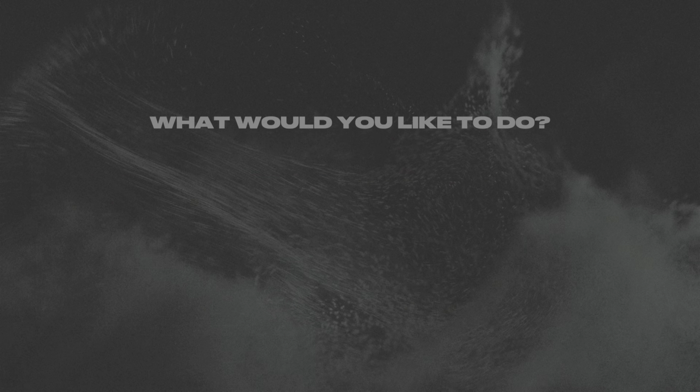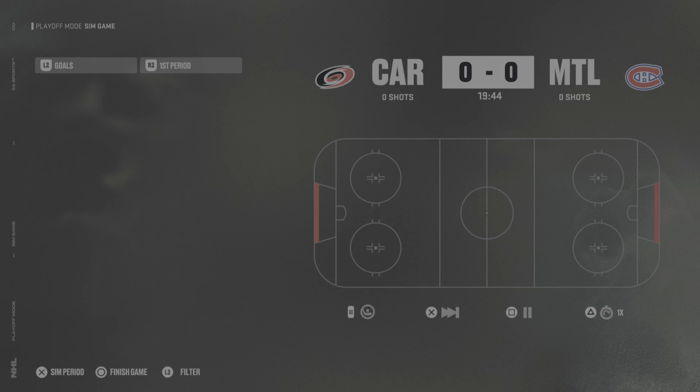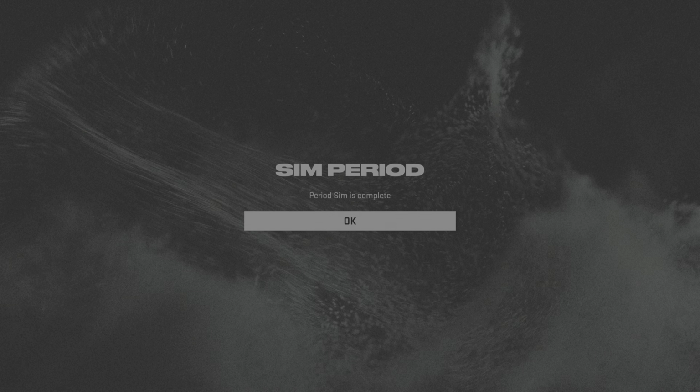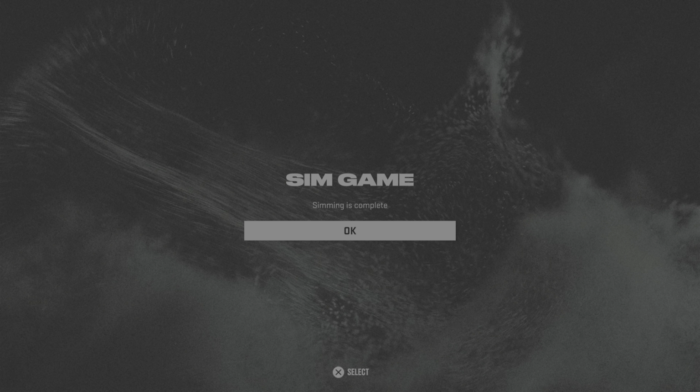Let's continue on and see if Montreal can force a game 7 again. 1-0 Carolina, 2-1 Carolina after 2. We'll simulate the third. Carolina is putting pucks on net, shooting Montreal by about 10. 10 minutes left, and we're going to continue on. No goals yet in the third. 6 minutes left. 5. Montreal needs a goal here now to finish this. 56 seconds, and that is it.